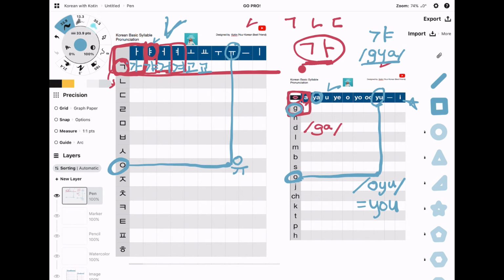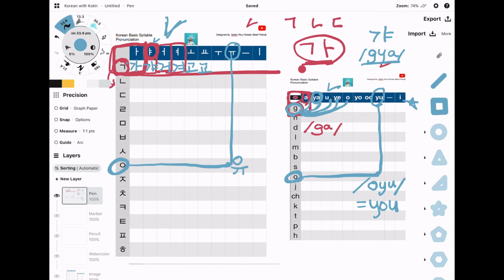So you can try 가, 캬, 거, 겨, 코. Something like that. Can you do it?